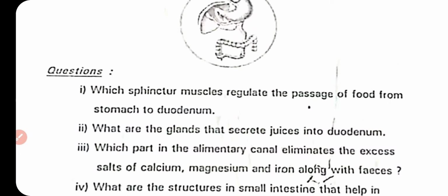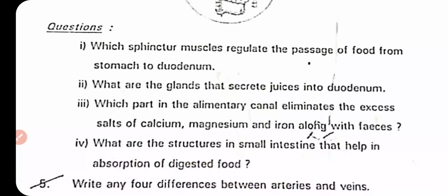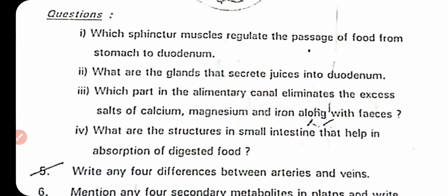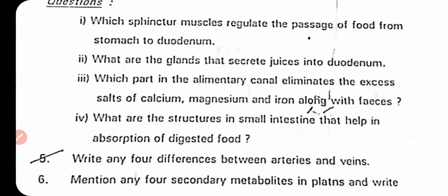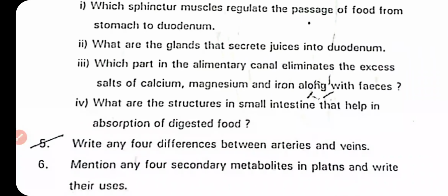Which sphincter muscles regulate the passage of food from the stomach to the duodenum? What are the glands that secrete juice into the duodenum? Which part of the alimentary canal eliminates the excess salts of calcium, magnesium, and iron along with the feces? What are the structures in the small intestine that help in absorption of digested food?